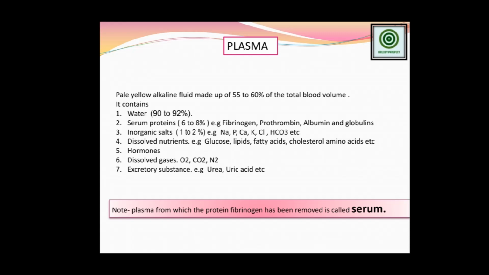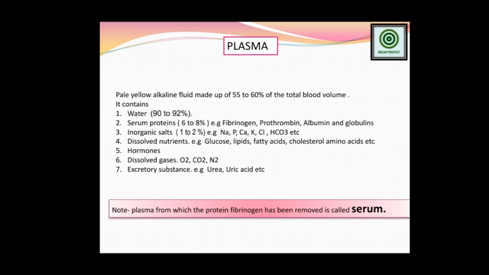You just keep in mind that fibrinogen is a protein which helps in blood clotting, and this is present in the blood plasma. So blood plasma is an alkaline fluid, pale yellow in color, containing fibrinogen protein, prothrombin protein, different inorganic dissolved nutrients, hormones, and gaseous and excretory materials. That is blood plasma. Without fibrinogen protein, the rest of the blood plasma is known as serum. The alkaline level of serum is lower than blood plasma. Blood plasma's alkaline level is a little bit high.